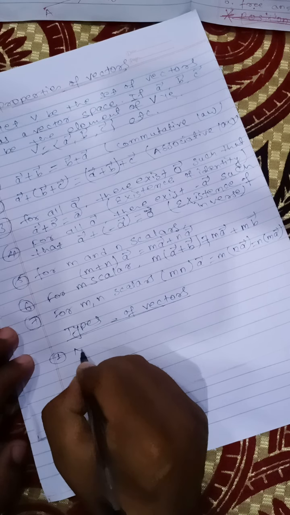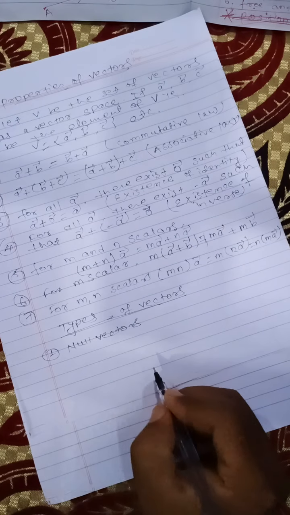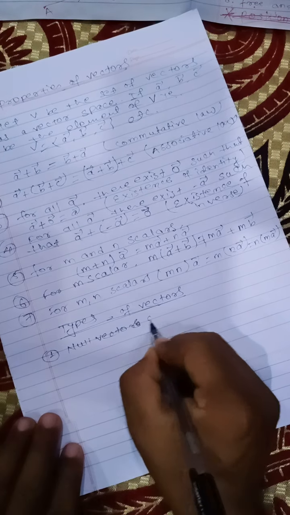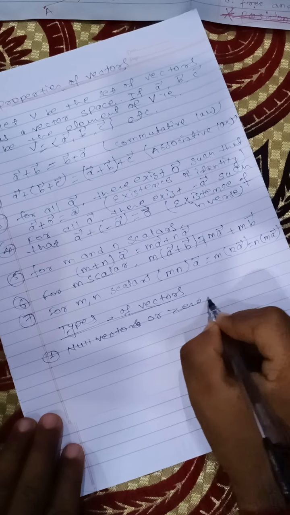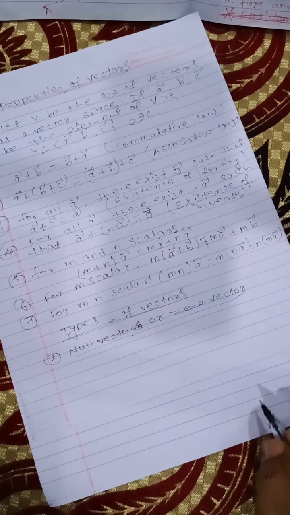The first type you have is the null vector, or you can say zero vector. How will you define this?